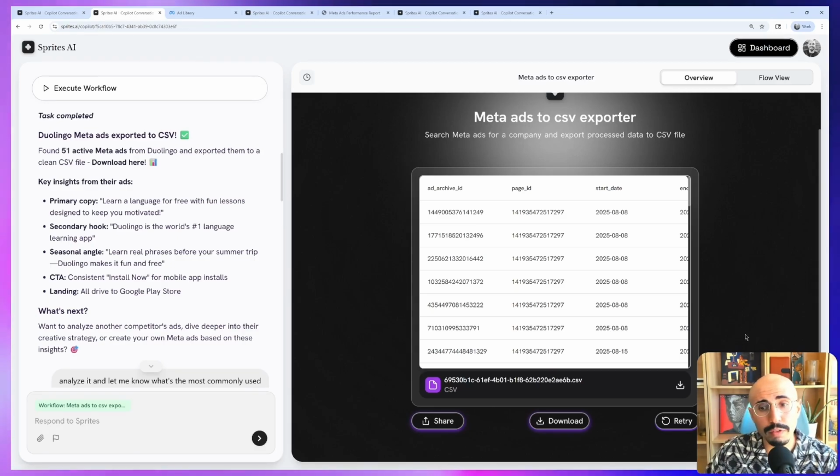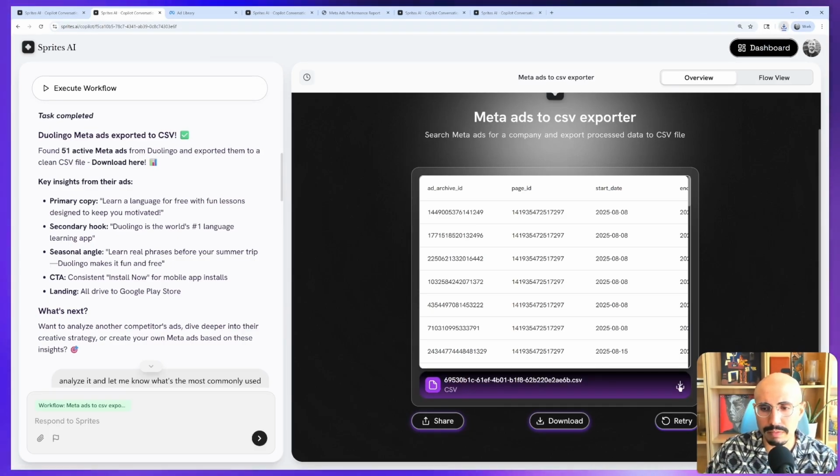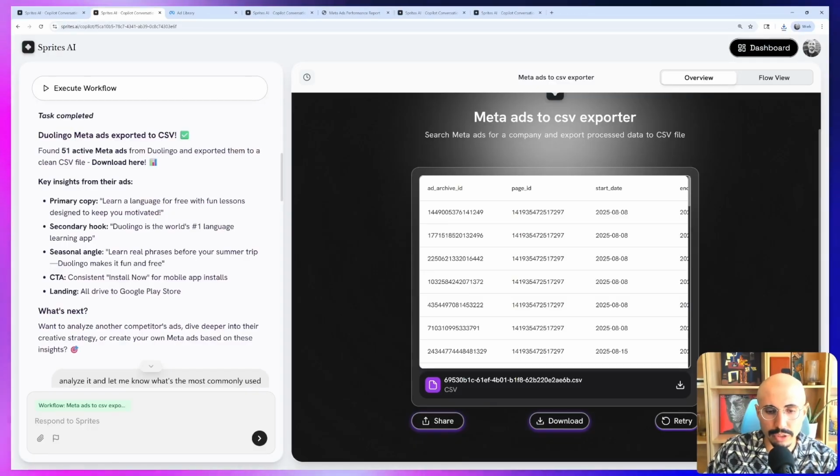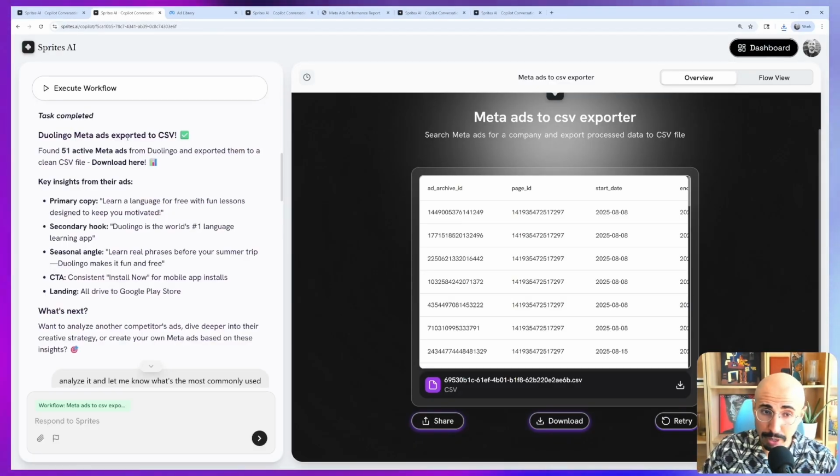Once the task is completed, now this data is available to me as raw data. And if I want to take over and do the analysis task from here, very easy. I just download the CSV. I can open it myself in Excel or Google Sheets or what have you and do my analysis there, or sync it to my global ads master sheet. But Sprites is also now aware of these results.